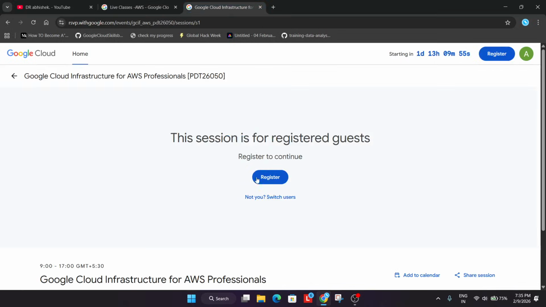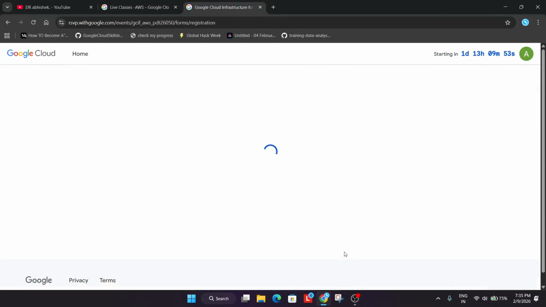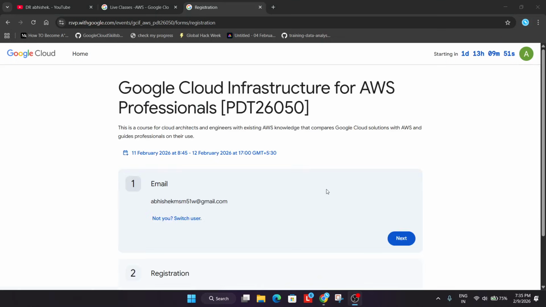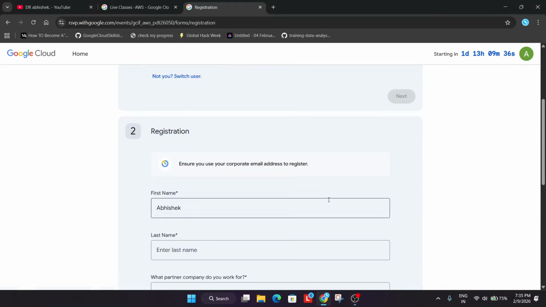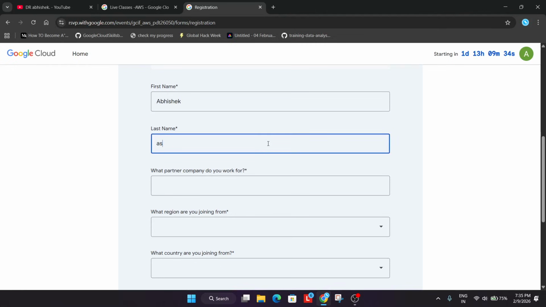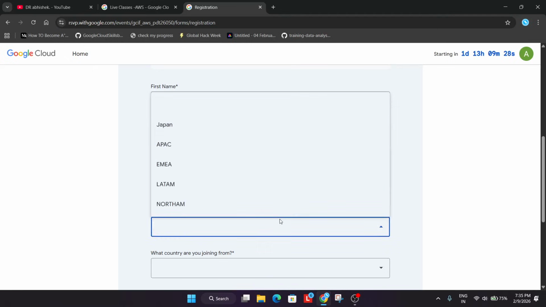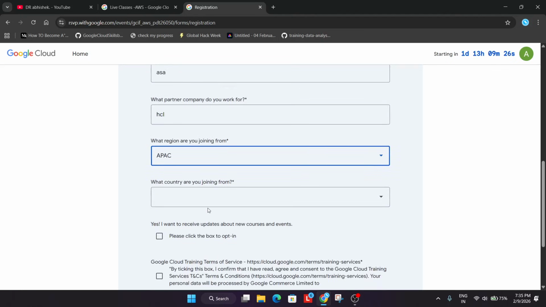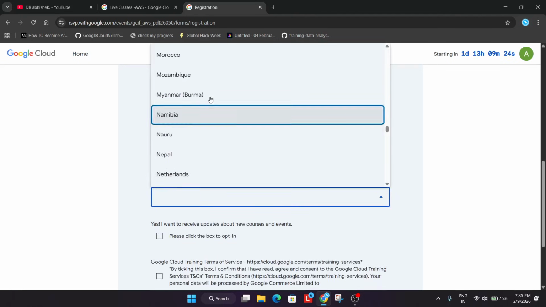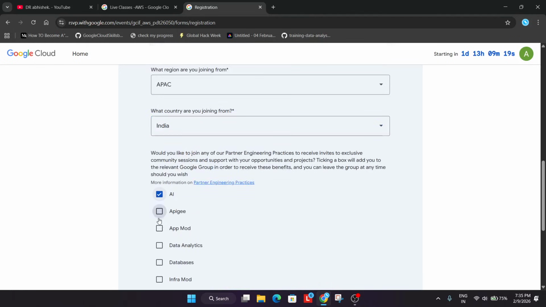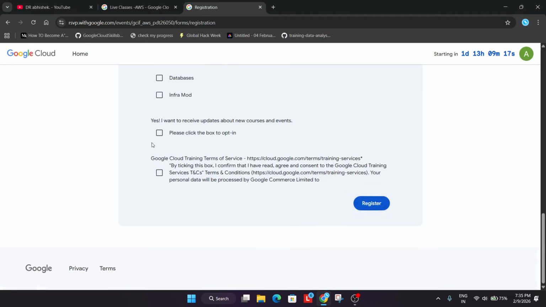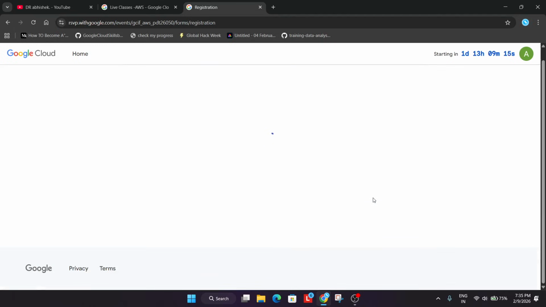So here you have to simply click on register over here. When you click on register, after that you have to click on next, and then you have to enter your name and which partner company you work for. You can just mention it over here, and from which region you are joining, APAC, and just select your country. And after that, just select anyone and simply register. So this is how we register.